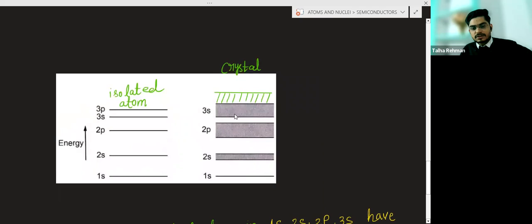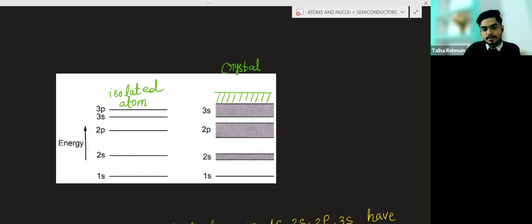Now, suppose this is 3s. This 3s is half filled with electrons, and half is empty. So this is known as the conduction band. We will discuss the conduction band and the valence band once again. Conduction band. And this is the valence band.